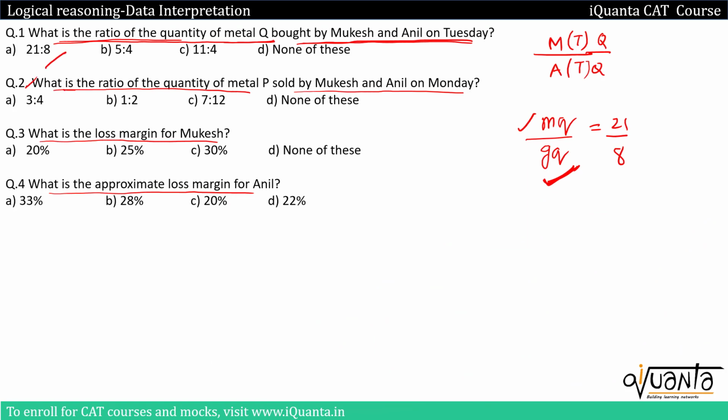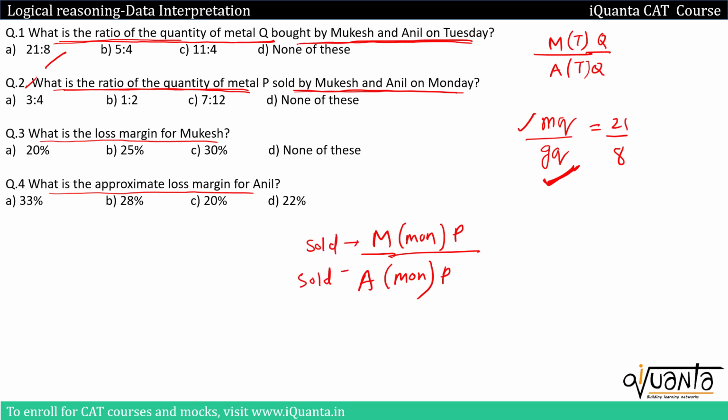Second question is, what is the ratio of quantity of metal P sold by Mukesh and Anil on Monday? So Mukesh and Anil, we are talking about Monday for both of them. And we are talking about the metal P over here, and this is regarding whatever they sold. Okay, so let us go to metal P sold by Mukesh first.